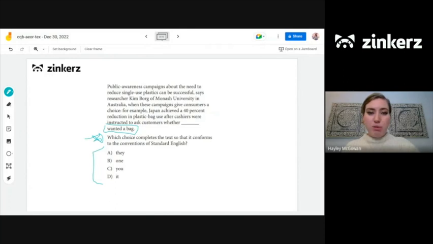So for example, Japan achieved a 40% reduction in plastic bag use after cashiers were instructed to ask customers whether blank wanted a bag. The nouns that stand out here are Japan, cashiers, and customers. So those are our main nouns here. We need to figure out which one is the one that wanted a bag. It's not Japan that wants a bag. It's not going to be cashiers that want a bag either. It's going to be the customers, right? They're the ones who are shopping. They're thinking about plastic bags here. So customers shopping wanted a bag.